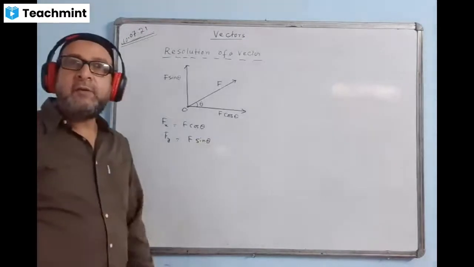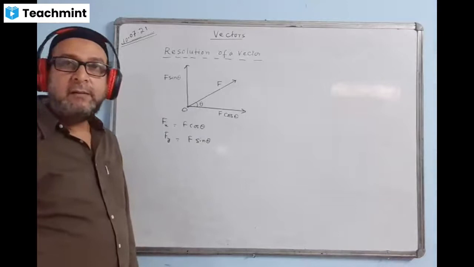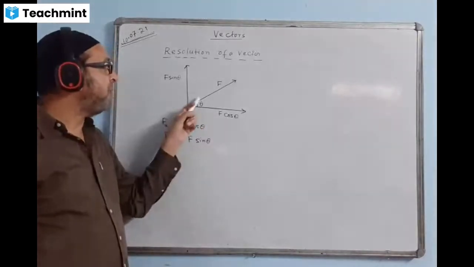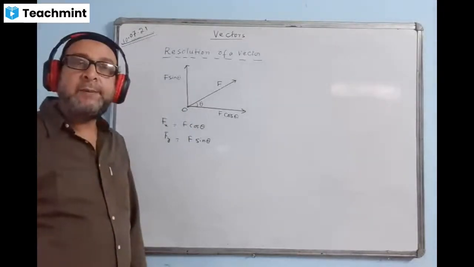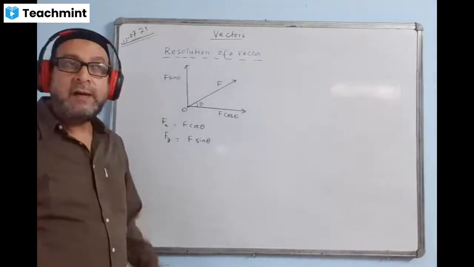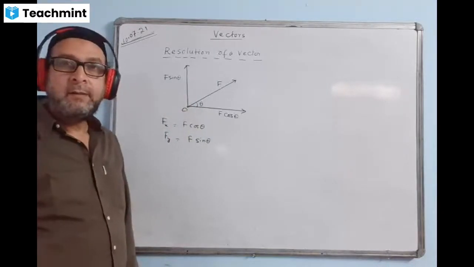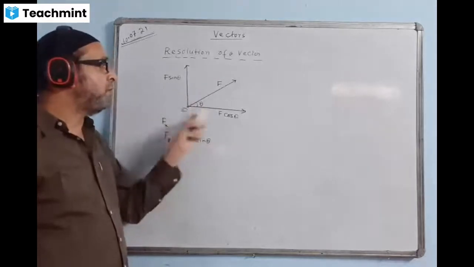Which component will be in cos form and which in sin form is decided by the angle. If here is the angle, this will be in cos. Whichever side makes the angle, that is expressed in terms of cos, and the other one will come in terms of sin. This is how we break a single vector into two components, horizontal and vertical.